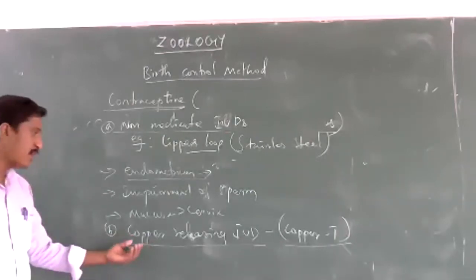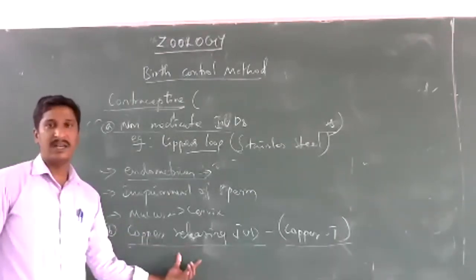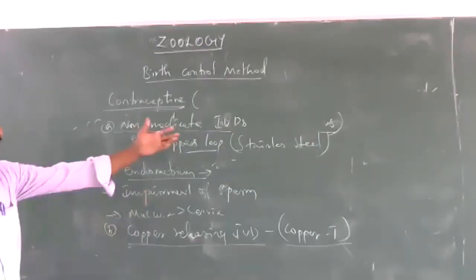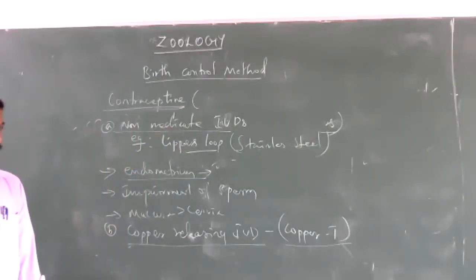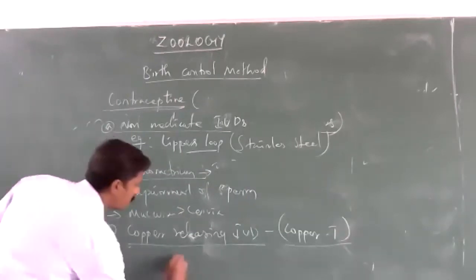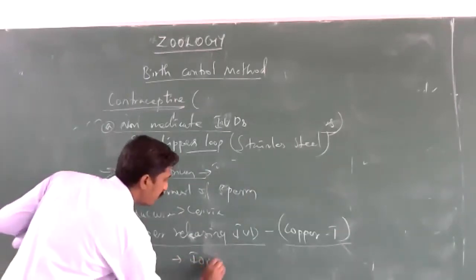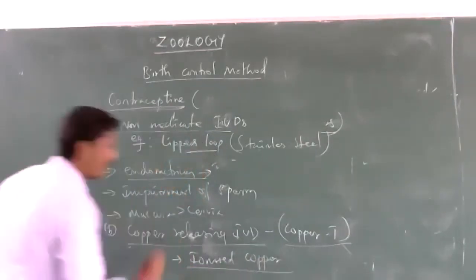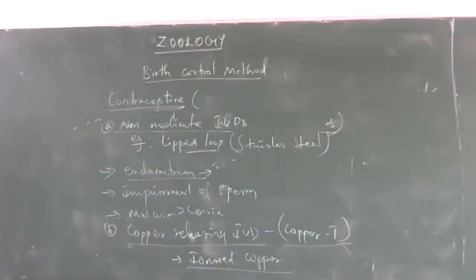Copper is one of the locally available anti-sterility agents. So this copper was used in intrauterine devices. The intrauterine device is made up of ionized copper.